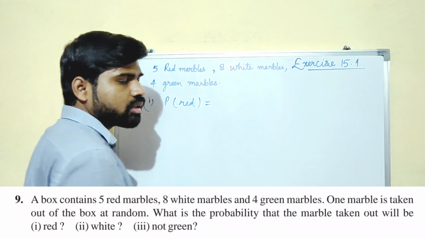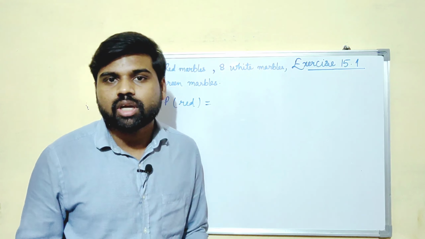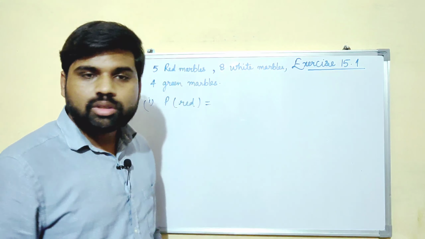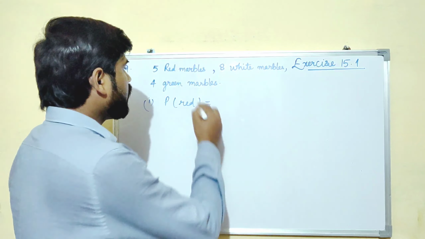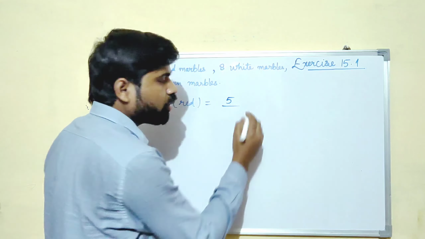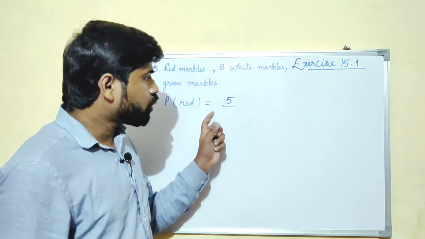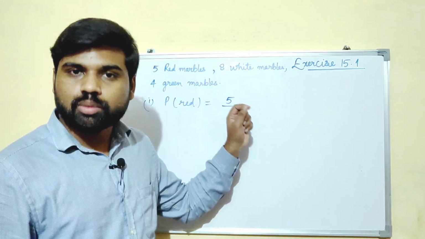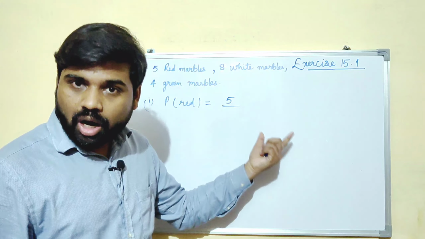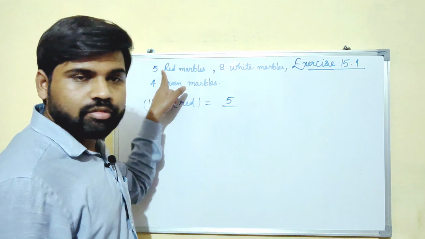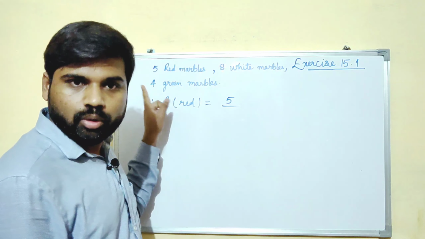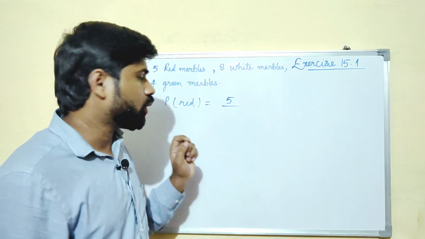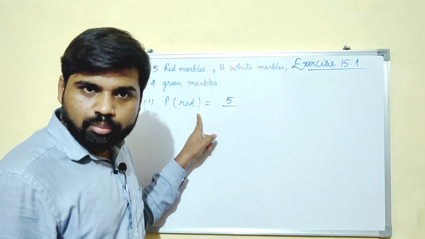Now try to solve it. Pause the video and just give the answer. How many red balls are there? Yes, there are 5 red balls. I'm doing it directly, but you have to show it on the copy that total number of red marbles equals to 5. Total number of outcomes is equal to 5 plus 8 plus 4. Okay, so is it clear?